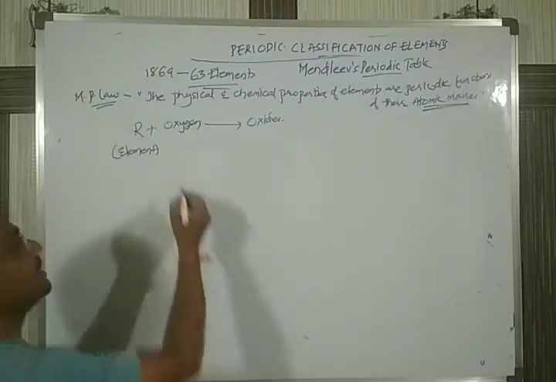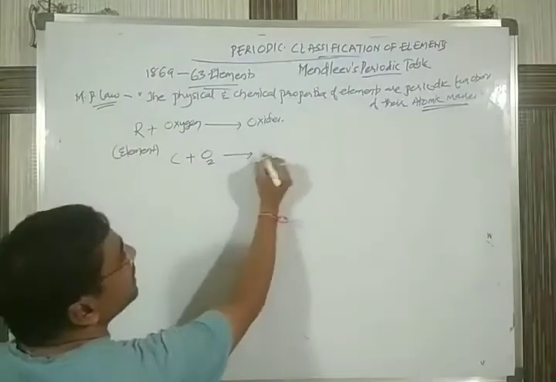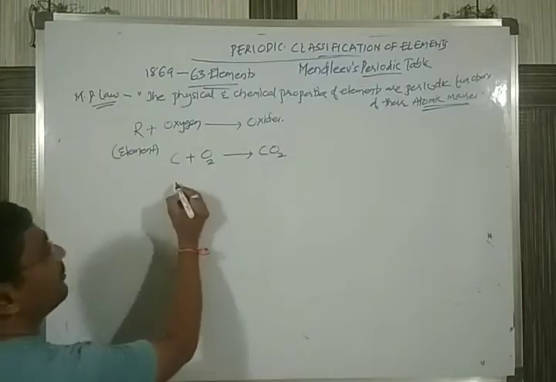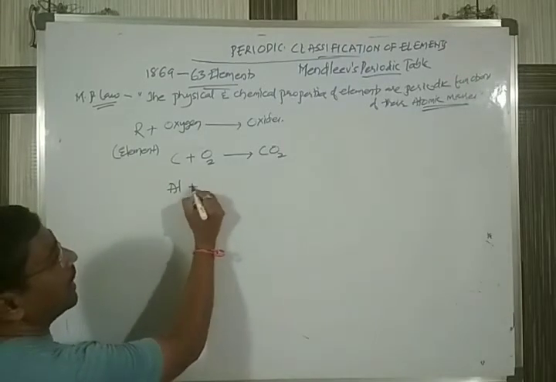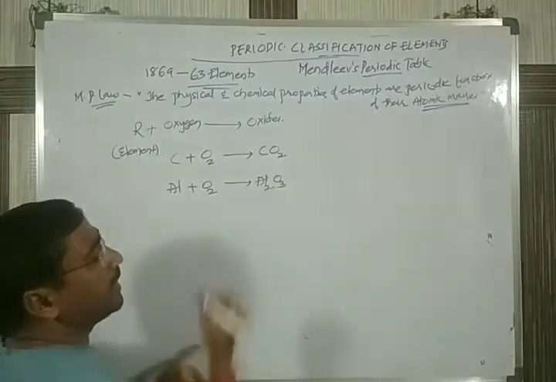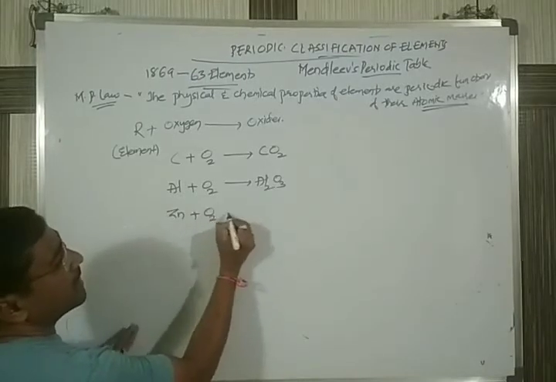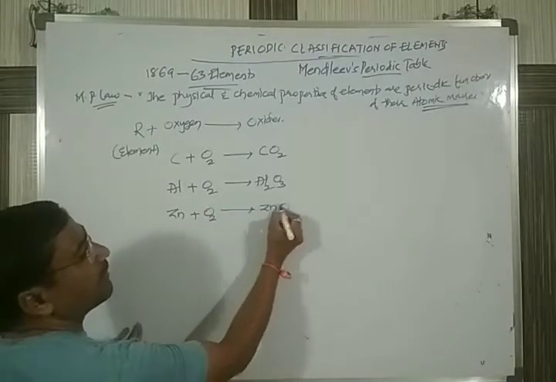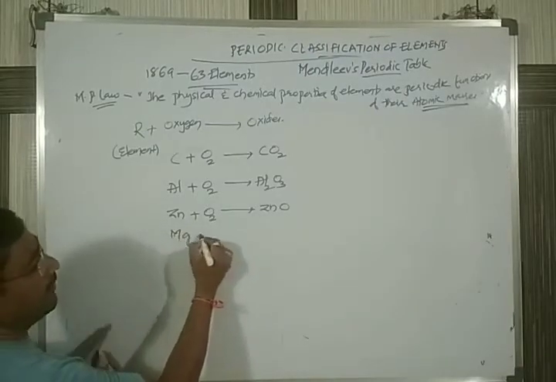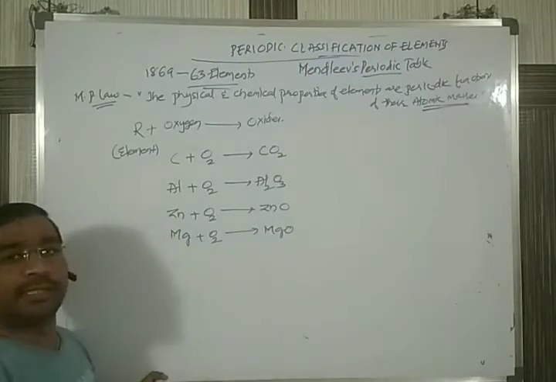For example, say we have carbon. Carbon, whenever it reacts with oxygen, forms an oxide called carbon dioxide. If you have aluminium and it reacts with oxygen, it forms an oxide called aluminium oxide. Next, zinc, when it reacts with oxygen, forms zinc oxide. Next, magnesium, if it reacts with oxygen, forms a compound called magnesium oxide.